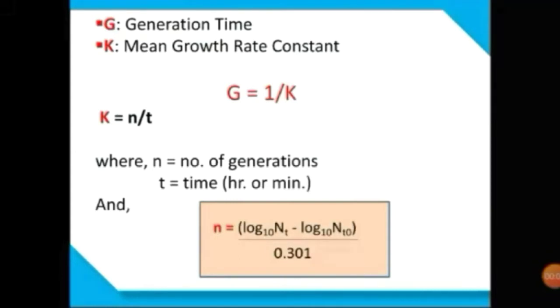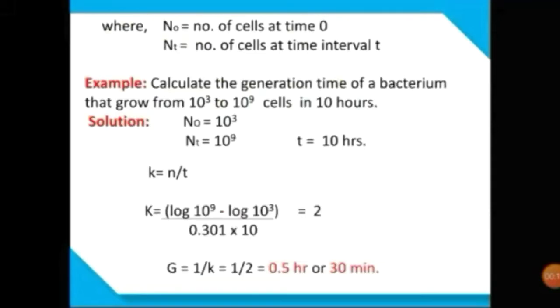Calculation of generation time. Here G is the generation time, K is the mean growth rate constant. We know that G, the inverse of K, is equal to T upon N, where N is the number of generations and T is the time of incubation. The formula for N is given in the box, where N0 is the number of cells at time interval 0, which is at the start of the exponential phase, and Nt is the number of cells at interval t, which is at the end of the exponential phase. Here let us see an example where N0, Nt and t are given. By simply putting the values into the formula, we can easily calculate the value of G.